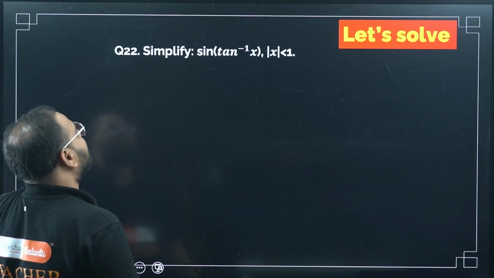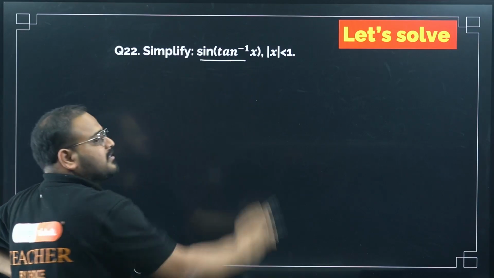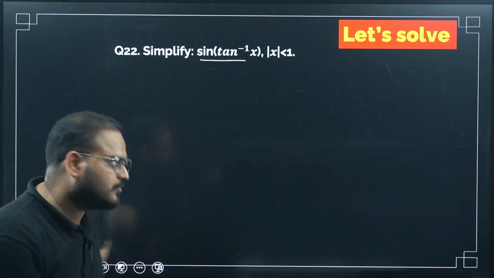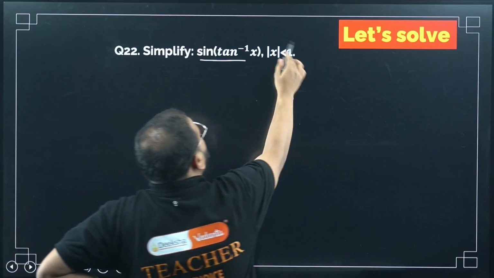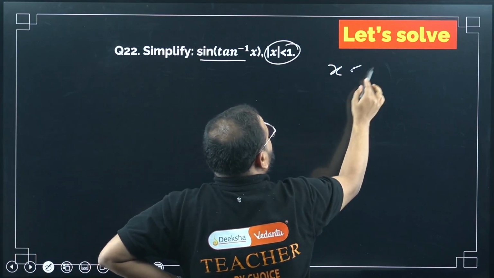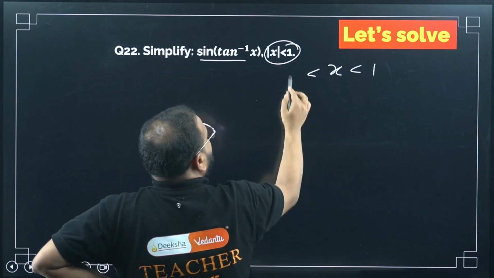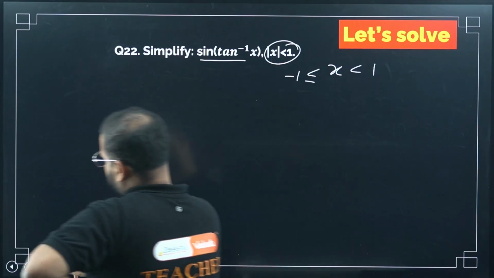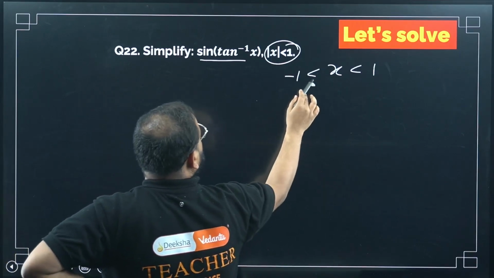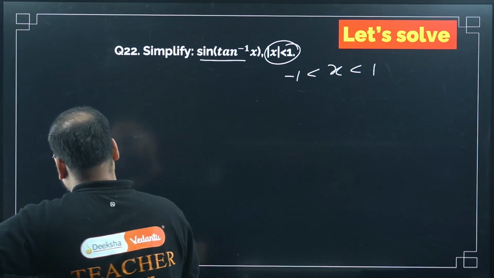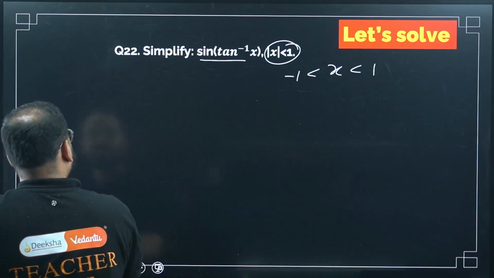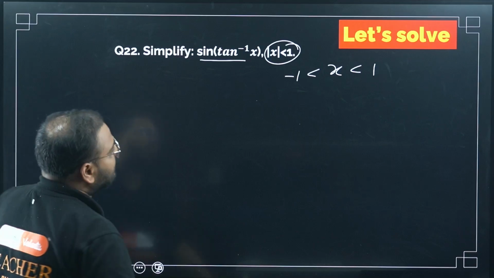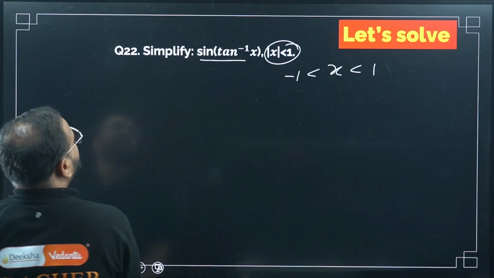Simplify sine of tan inverse. Sir, how will I solve this, sir? Sine of tan inverse, not possible. Yes, not possible. How will I work around this? What is the meaning of this, sir? Are they talking about domain, bacha? If you open this mod, it will become this only, no? Right? And that's the domain, right? I can have this domain restriction, no problem. That's the domain restriction, only that is given here.